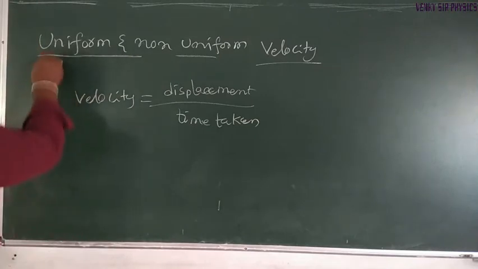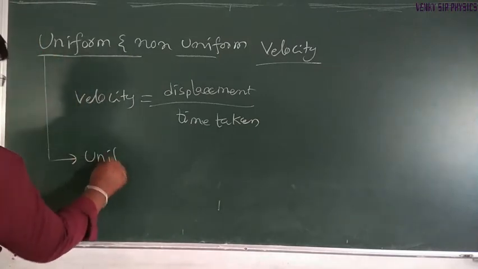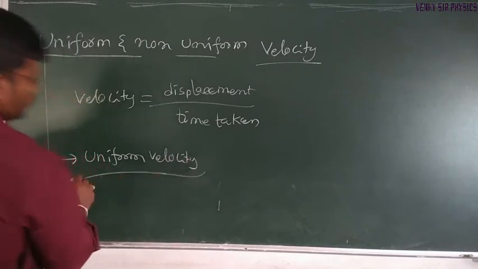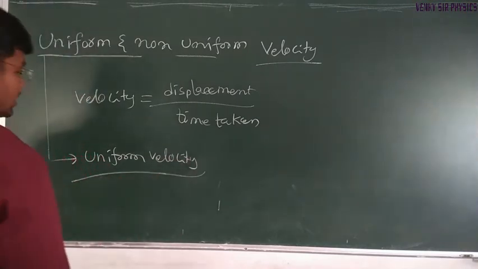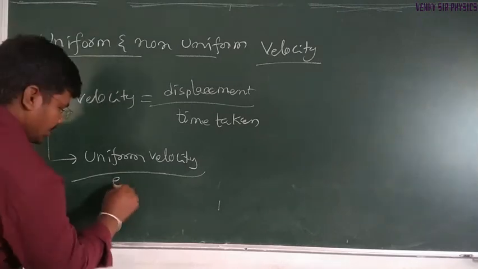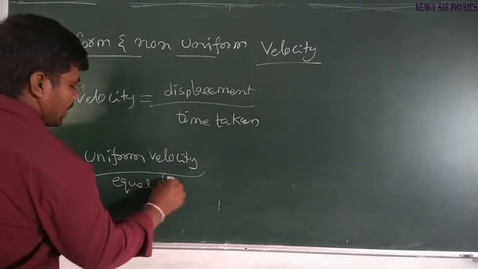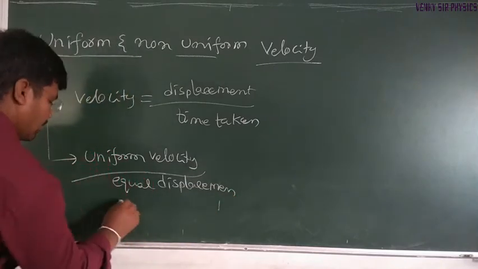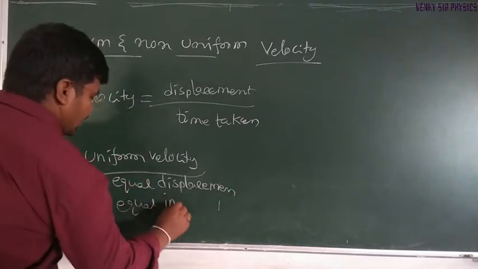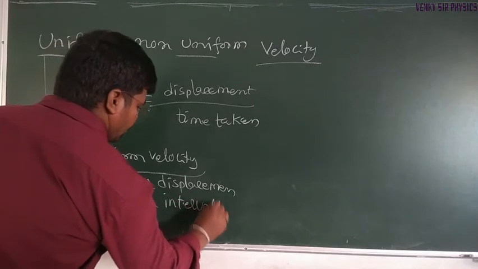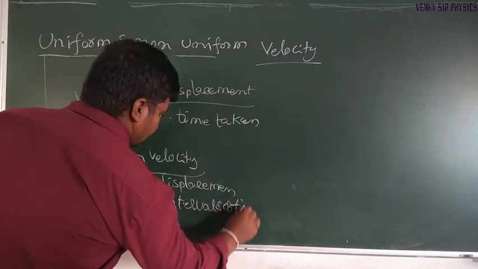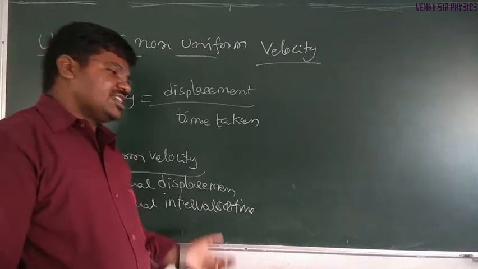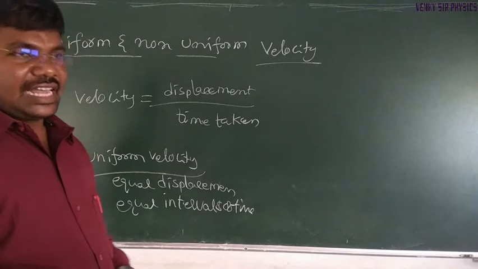Uniform velocity is defined as equal displacement in equal intervals of time. That is uniform velocity.